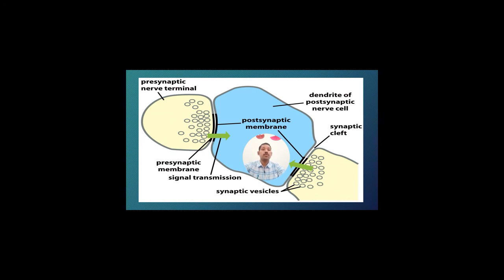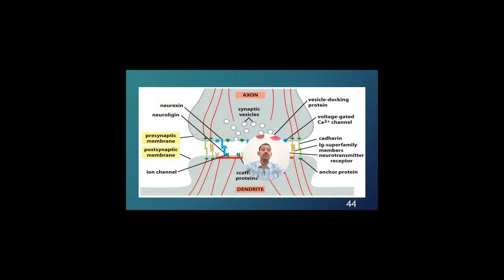In between the two is the synaptic cleft, between the presynaptic and postsynaptic membranes. So, this is the structure, the ideal example.